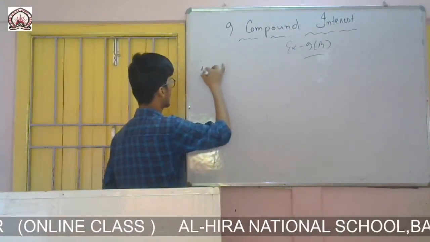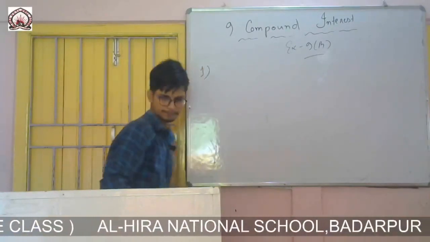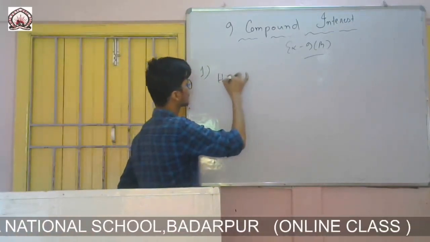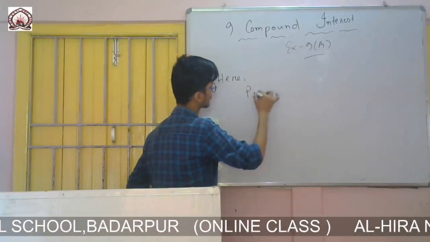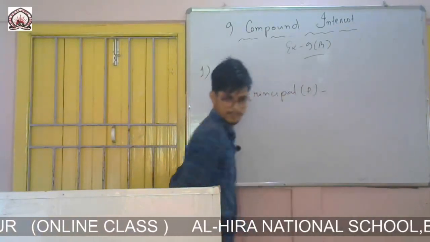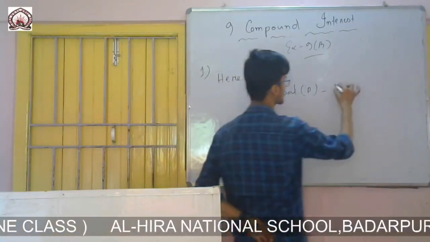So question number 1, here principal P is given as rupees 625.